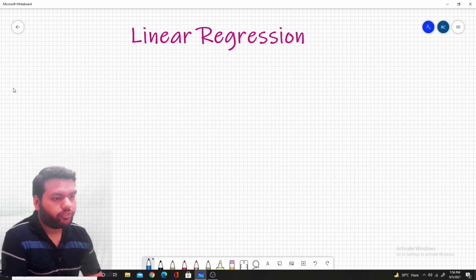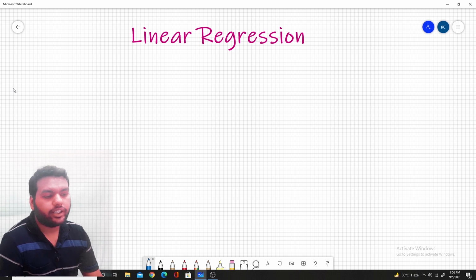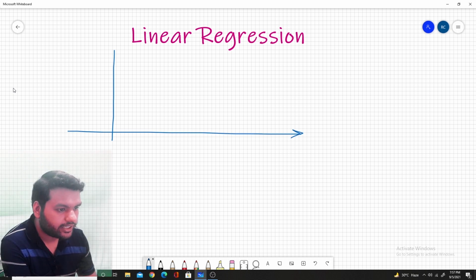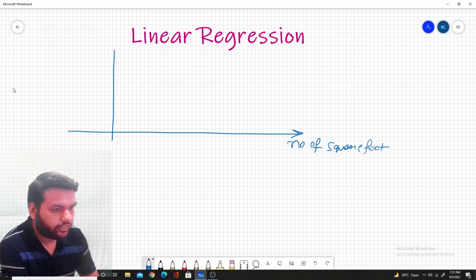So when I go and tell the statistical analyst I want to purchase a home, he shows me a graph like this. Suppose this is the y-axis and this is the x-axis, and here we put the number of square foot, and here the price of the house.